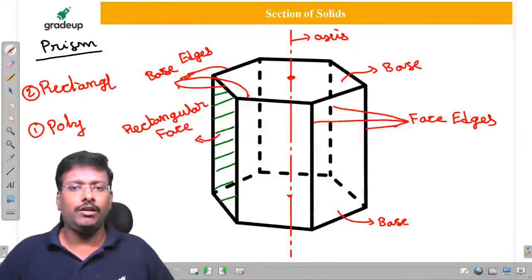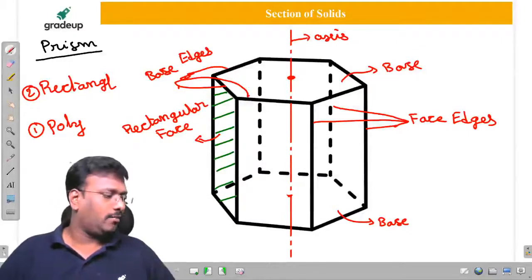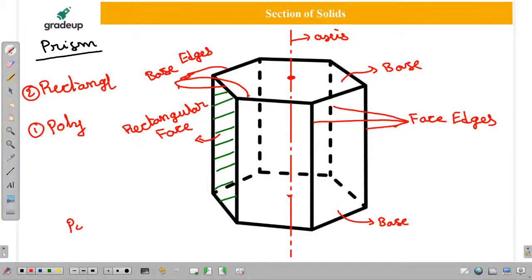Here we are going to get a polygon, and here a rectangle. Wherever there is a rectangle, the axis is a line. Is it clear? Up to this it is clear, my dear friends. Once it is clear, I can move on to the next element.